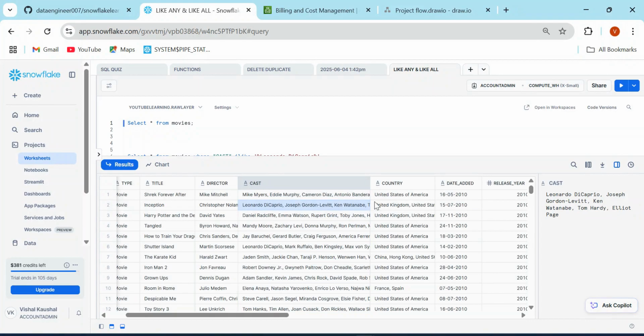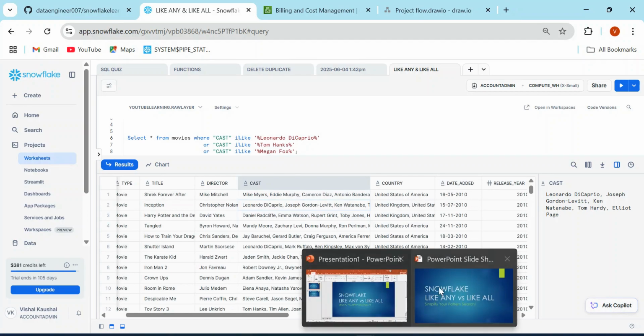So if I have to search it and write it in normal SQL, how am I going to write it? I would be using select star from movies where cast like Leonardo DiCaprio, Tom Hanks, and every time I'm going to repeat cast ILIKE, or you can use LIKE, and I hope you understand this ILIKE and the LIKE.